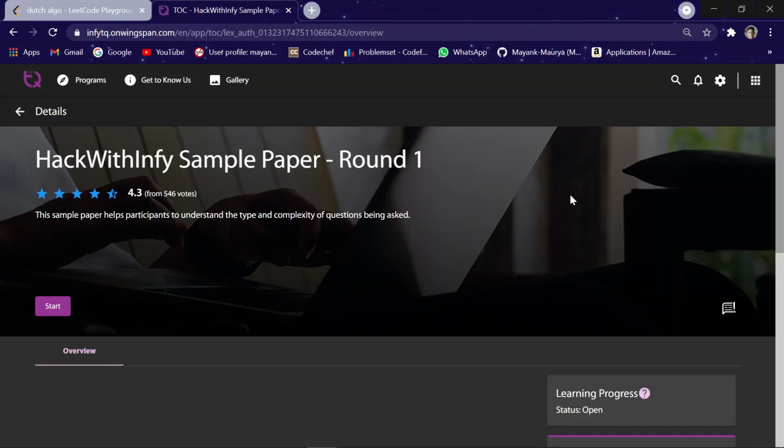Today we will see how you can solve the Hack with Infi sample paper, which is the coding competition introduced by Infosys. In this competition, if you pass round 1, you will get the interview opportunity by Infosys for the roles system engineer or power programmer. Although if you score a good rank in round 1, you will also get interview opportunity for other roles as well. So without wasting any time, let's just get started with it.